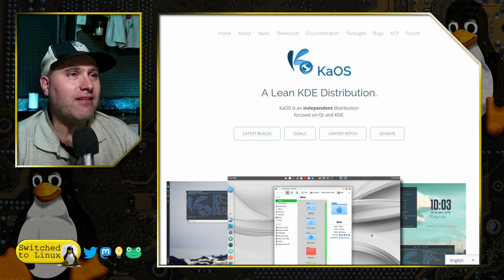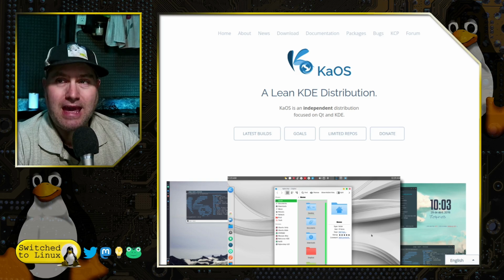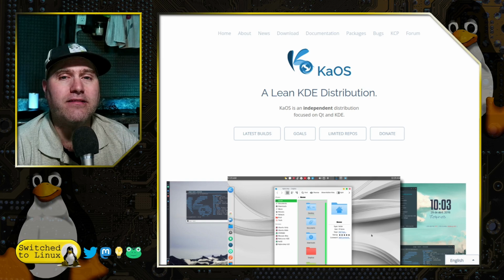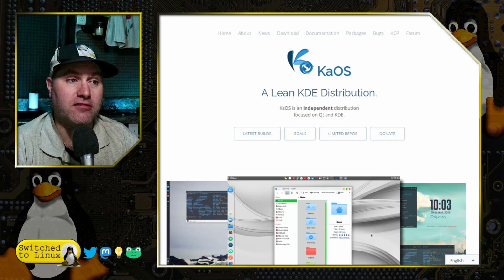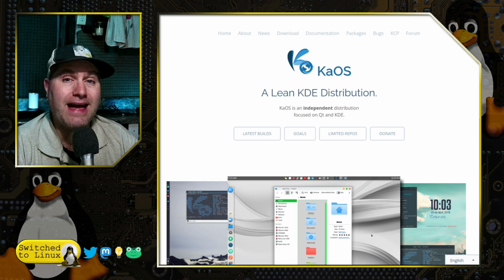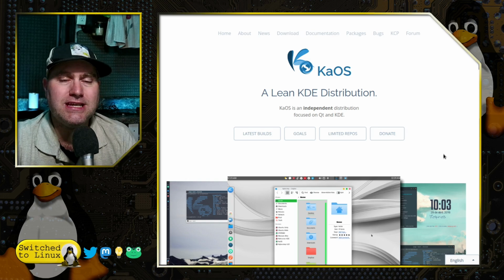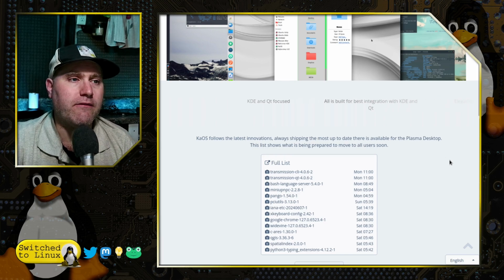Of course, we are being a little bit pithy here. That's fine. KaOS is a distribution which focuses specifically on the Qt framework. They do not have GTK in here at all, and this allows them to keep their package base much more streamlined compared to other Linux distributions out there. They also do not include any software that they cannot get working without GTK. Now, they do have a few compatibility layers they can use, but for the most part, everything is going to be Qt and KDE, and this is focusing on the latest versions of everything.